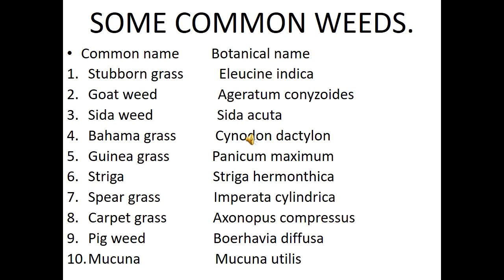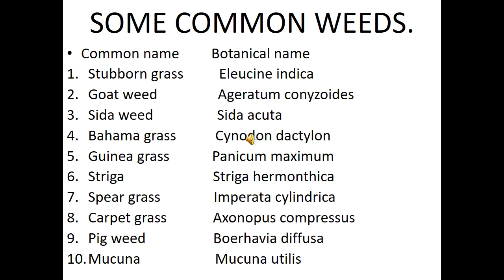Then we have striga. The striga is called Striga hermonthica. Then we have spear grass, which is called Imperata cylindrica. Then we have carpet grass, which is called Axonopus compressus.